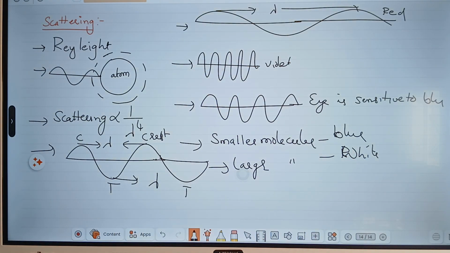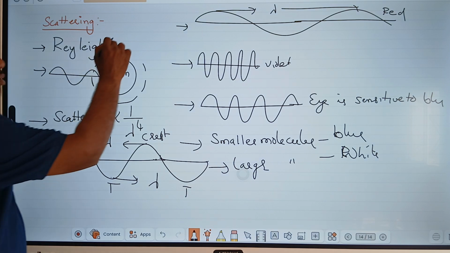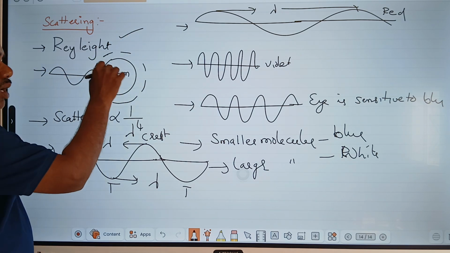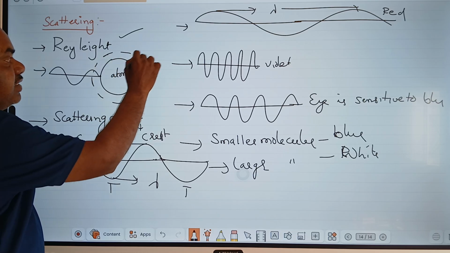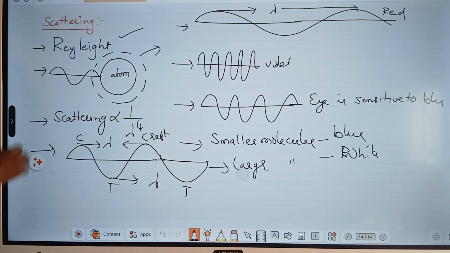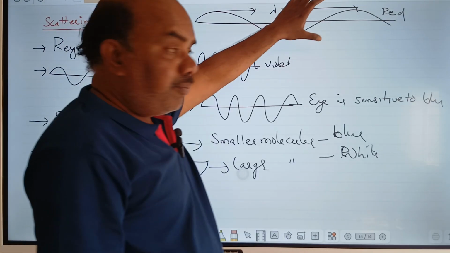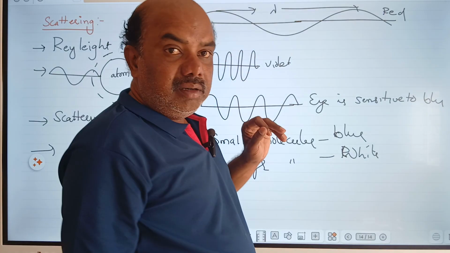Once again I remind you, the concept of scattering was introduced by Rayleigh. When sunlight hits an atom or molecule, it emits some energy with a frequency, called scattering. Scattering is inversely proportional to the fourth power of wavelength lambda. The distance between two successive crests or troughs is called wavelength. Wavelength is highest for red color, least for violet.